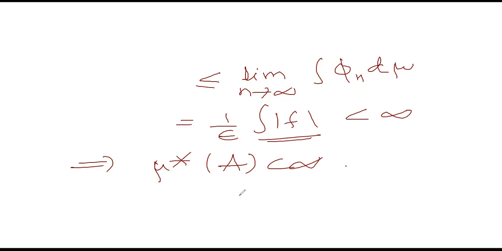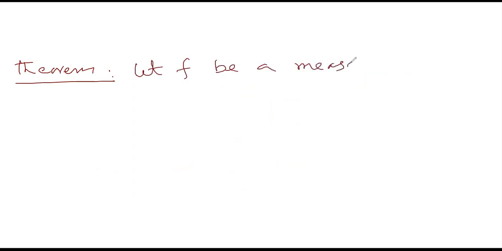Okay. The next theorem is: let f be a measurable function. This is also a very important theorem. We will use this theorem in our coming lectures. Let f be a measurable function.